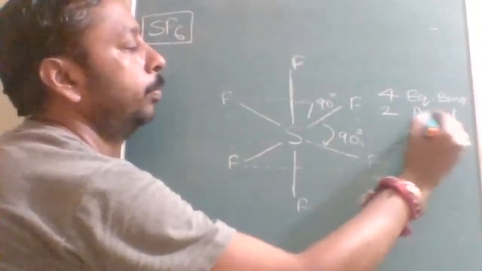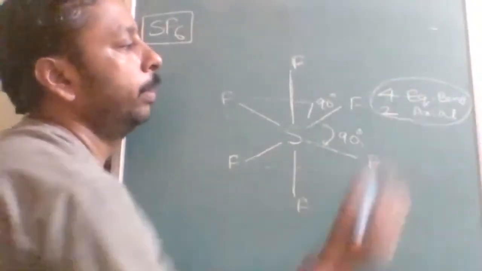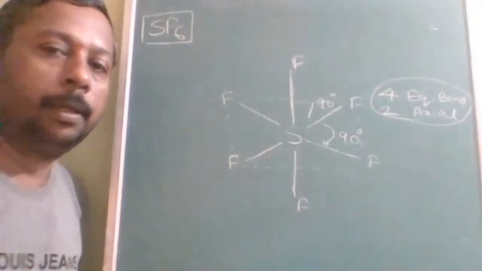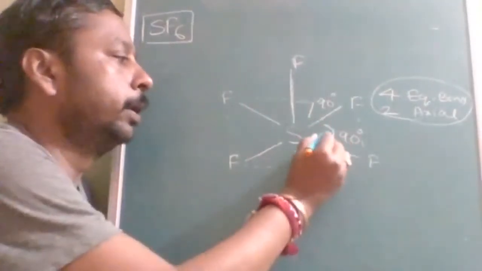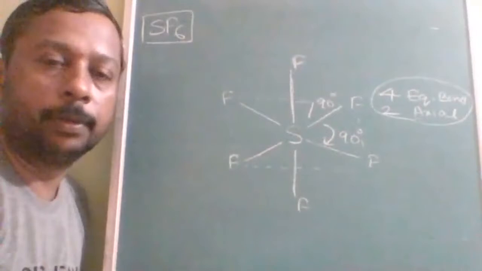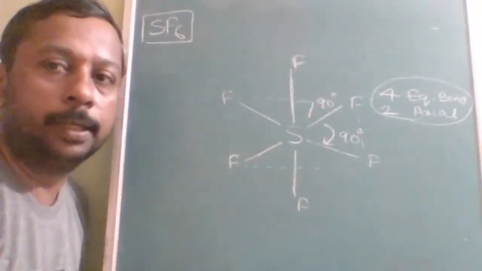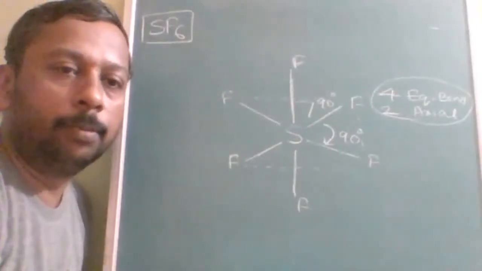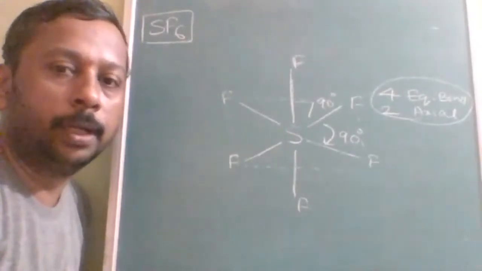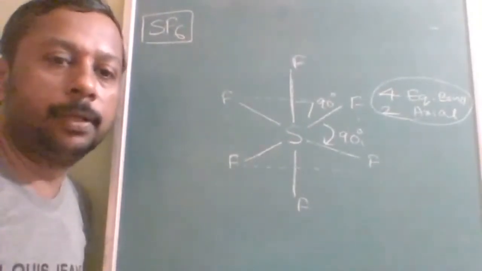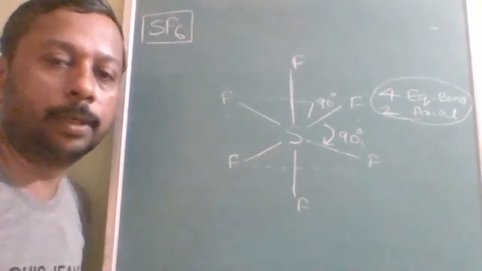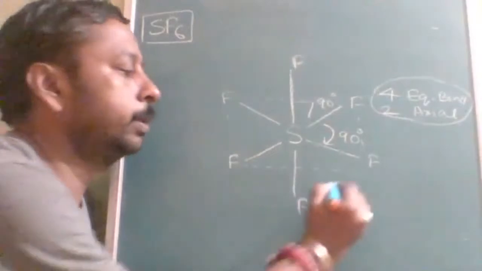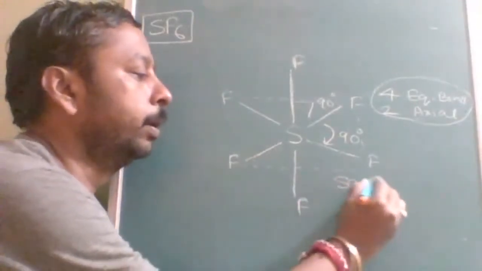But both are the same. Equatorial and axial bond lengths are the same, bond energies are the same, because the bond angle is the same. Hence, there will be no deviation in bond length, bond energies, or any other properties. So this shape is called square bipyramidal.